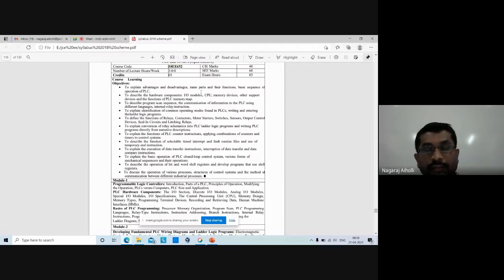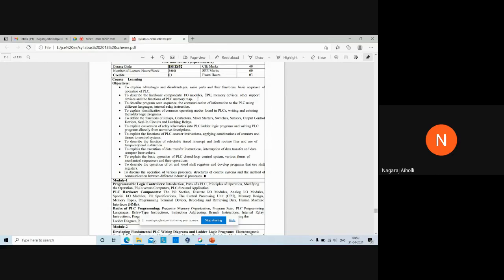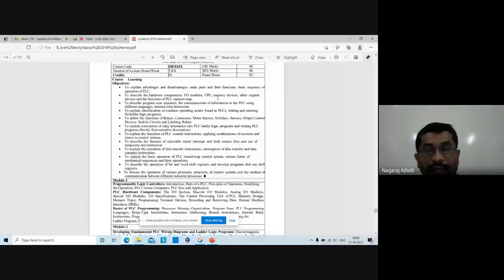Then memory devices. There are two types of memory. One is the program memory, another one is the data memory. Program memory stores the program, right? Just like you have studied the C language in your first year, is it not? So that program, whatever you're writing here, the programming that we are using is ladder diagram, not the C program. Okay. So I'm comparing and explaining to you all, right? The ladder diagram, whatever is the programming language that we are using here, we are storing in the memory, and accordingly it will execute and control the devices.